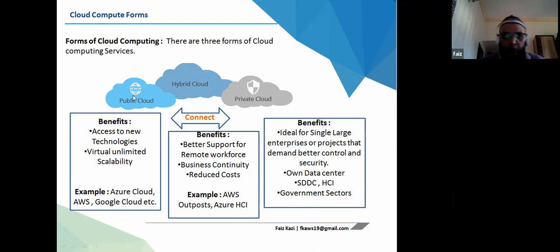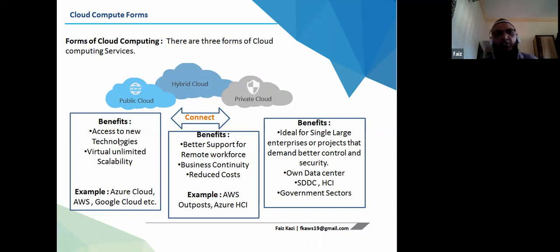Then we come to public cloud. What are the public clouds available? They are Azure Cloud, AWS Cloud, and Google Cloud. They provide compute, storage, network and other facilities, and ask the customers to build their infrastructure on their cloud and use them as a service.